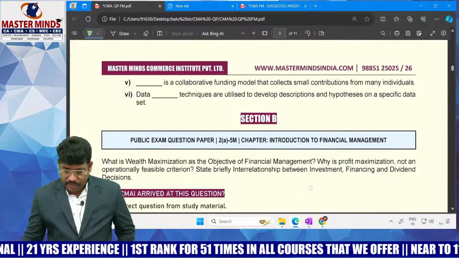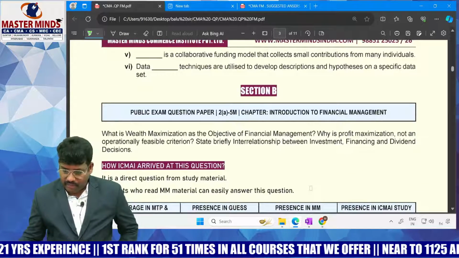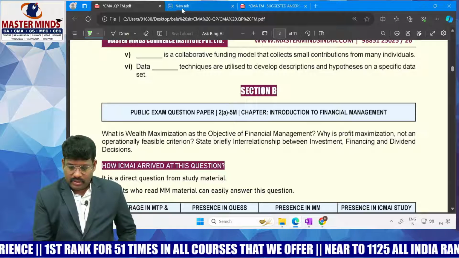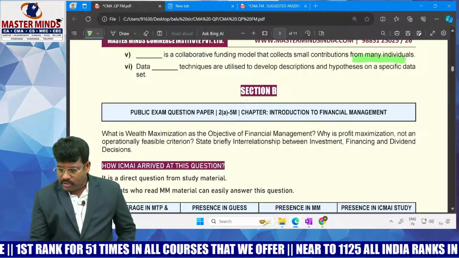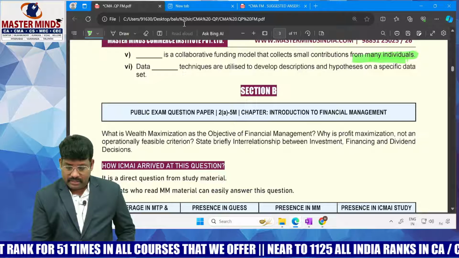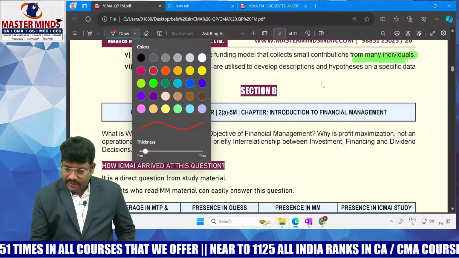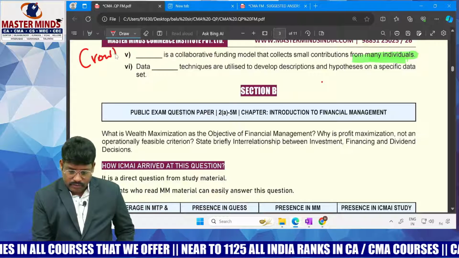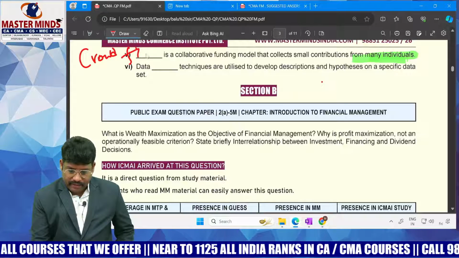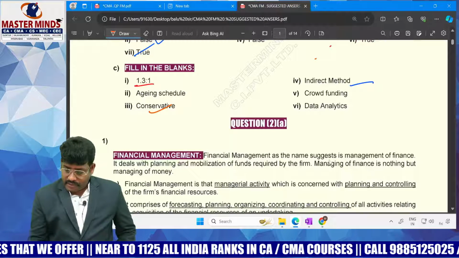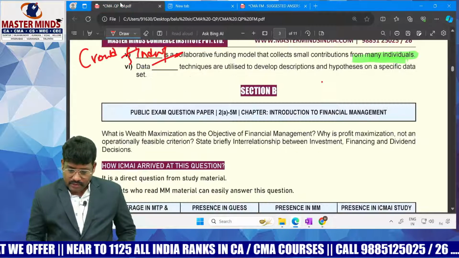Okay. Coming to here, dash is a collaborative funding model that collects a small contribution from many individuals. See, from many individuals you are collecting a small amount, which is nothing but what funding? Crowd funding. In the United States of America, this would be one of the leading ways to generate funding, crowd funding. Check it here, the crowd funding, right?